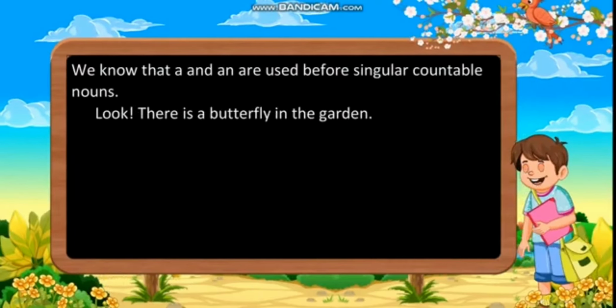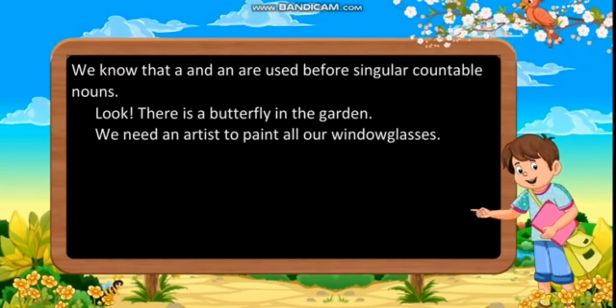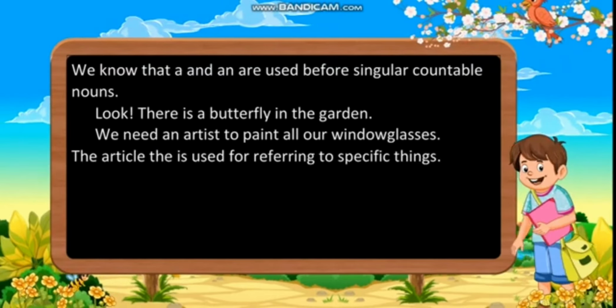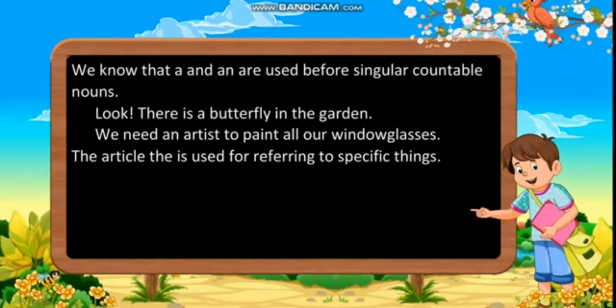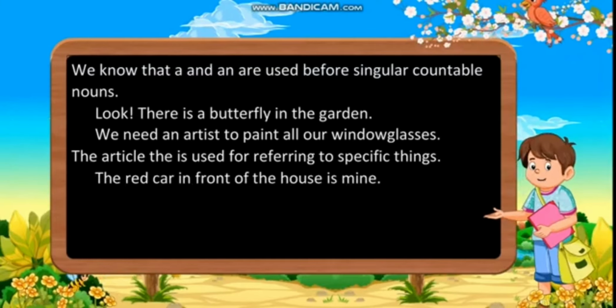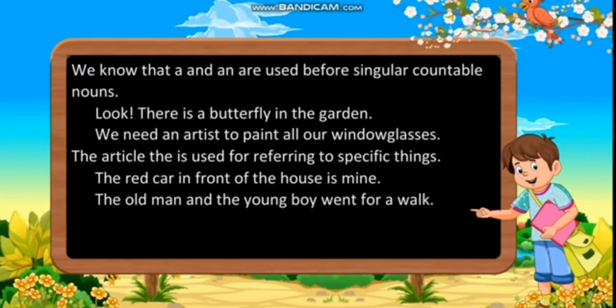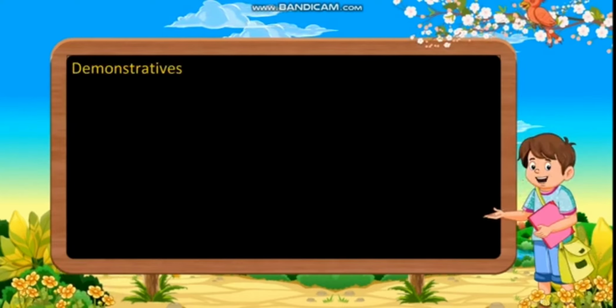Look, there is a butterfly in the garden. We need an artist to paint all our window glasses. The article the is used for referring to specific things. The red car in front of the house is mine. The old man and the young boy went for a walk.